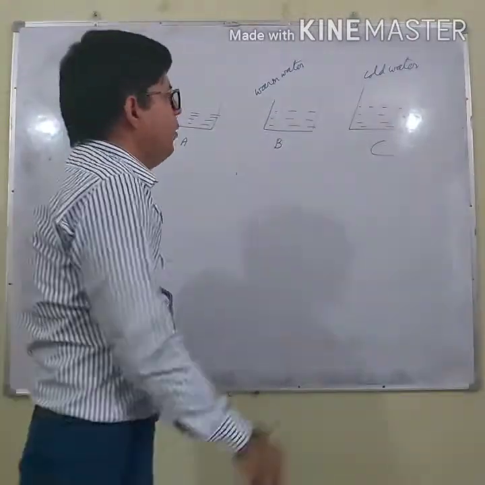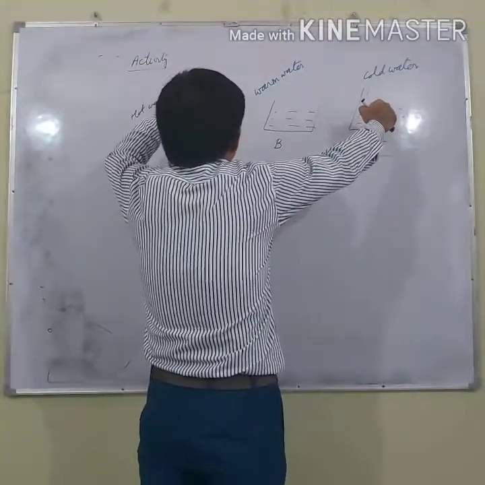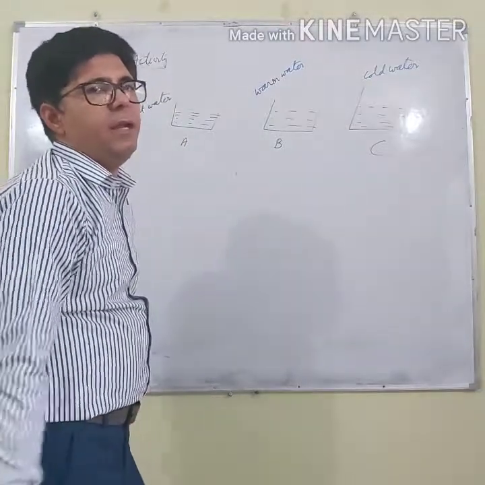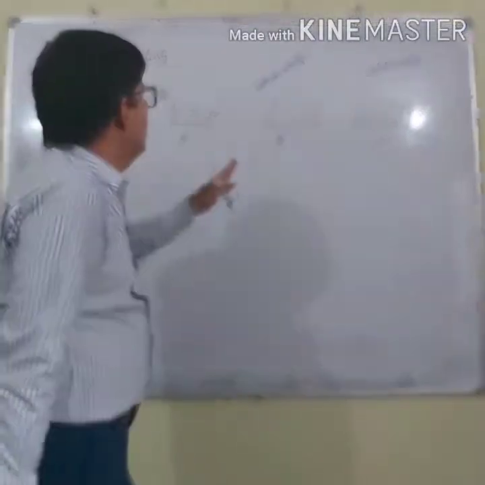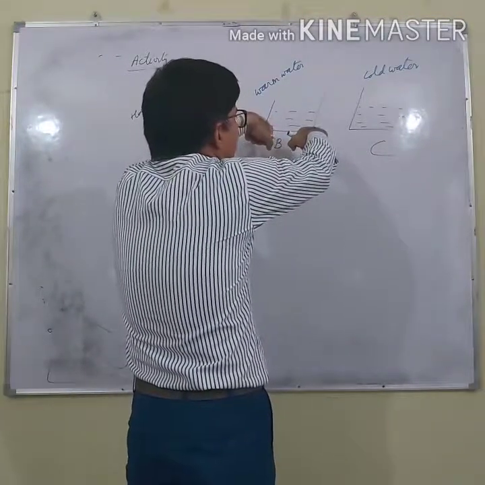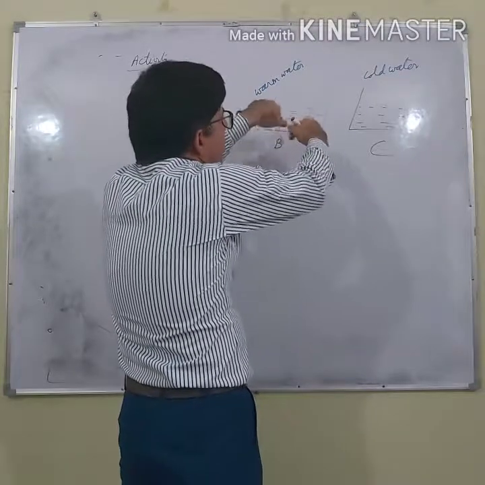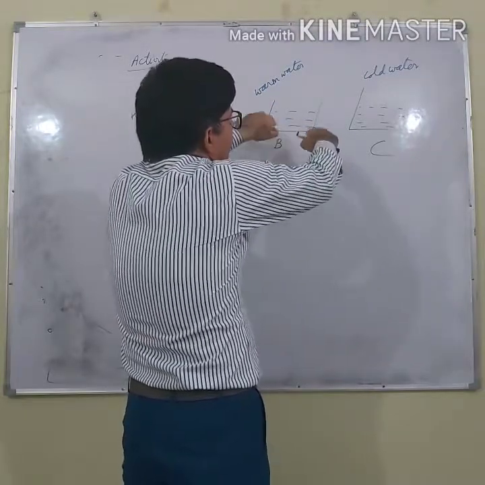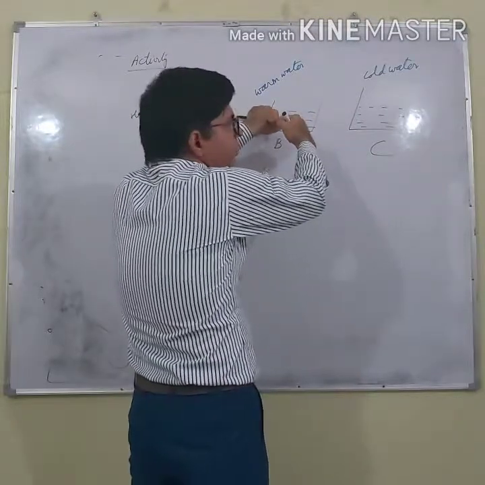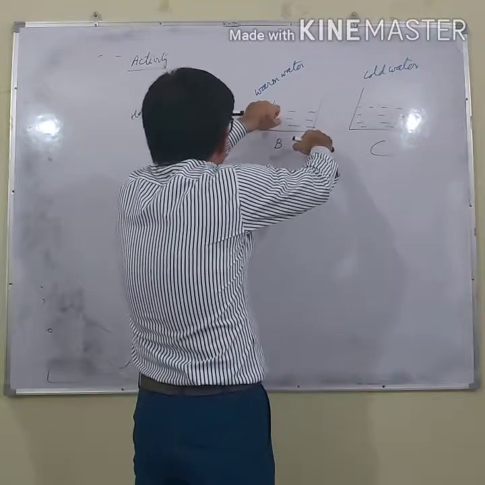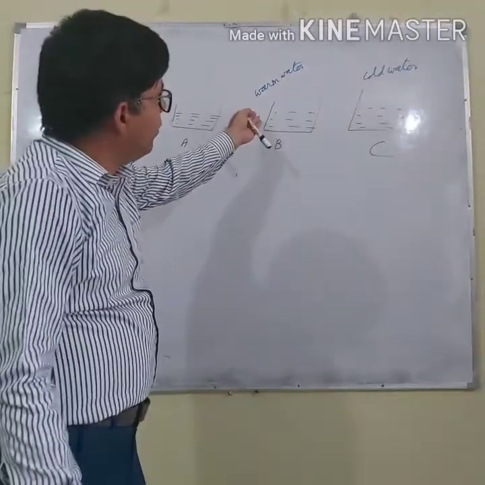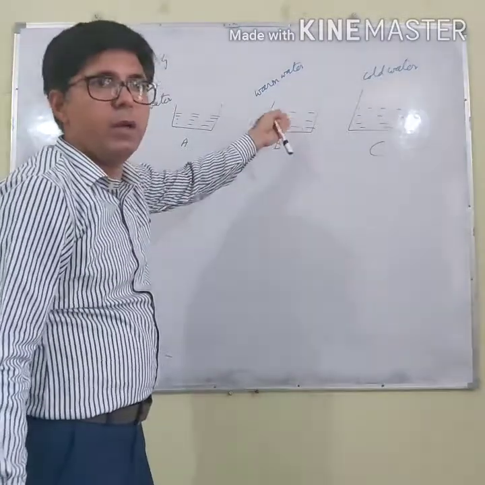I am repeating again. Put your right hand in the cold water and left hand in the hot water for a minute. After 1 minute, take out your hands from hot water and cold water. Put both the hands in the warm water simultaneously. For your right hand, this warm water appears hot, and to the left hand, this warm water appears to be cold. But neither is this water hot or cold, it is warm water.